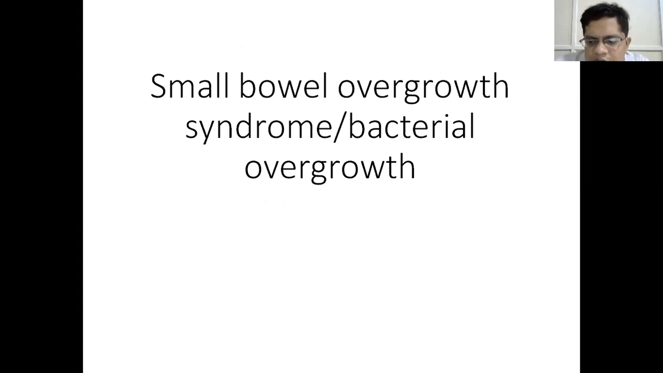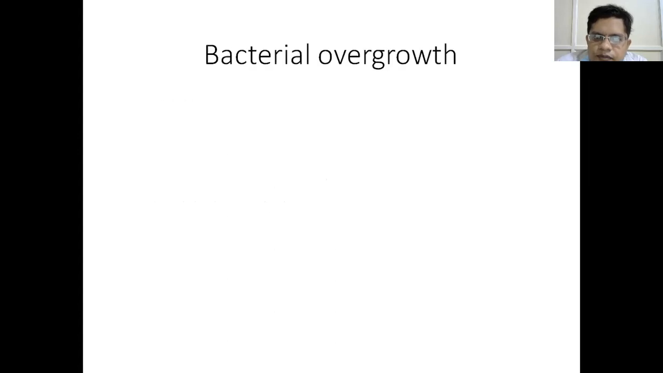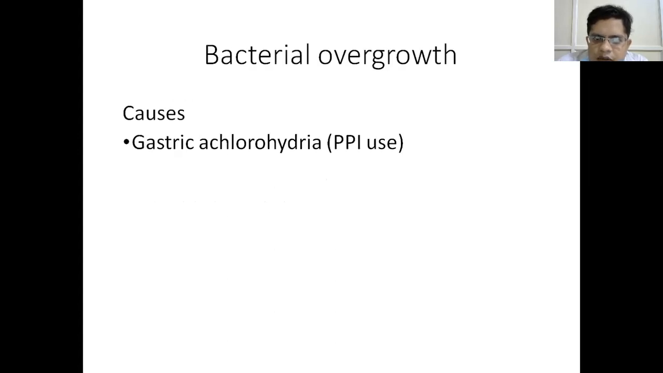Now comes the small bowel overgrowth syndrome or bacterial overgrowth syndrome. So bacterial overgrowth. So there may be the normal flora of the intestine. There are different flora for different parts of the intestine. Certain flora does not grow in certain parts of the intestine. Suppose the gastric acid, it prevents the development of any bacteria in the stomach.